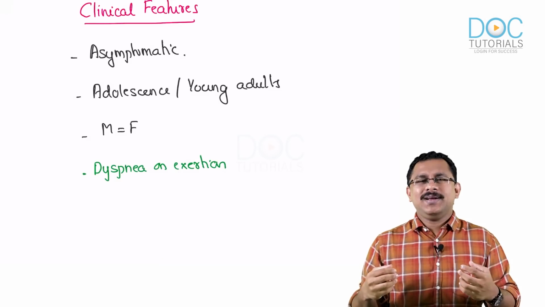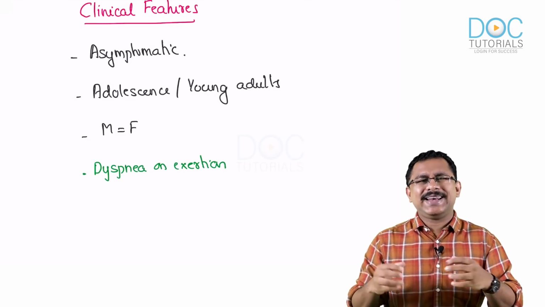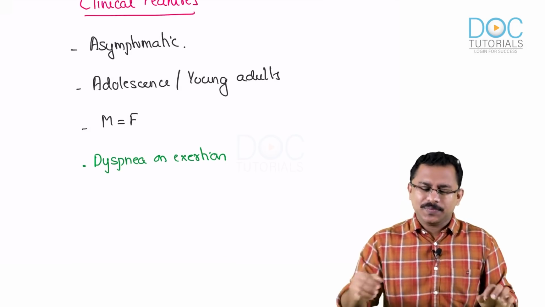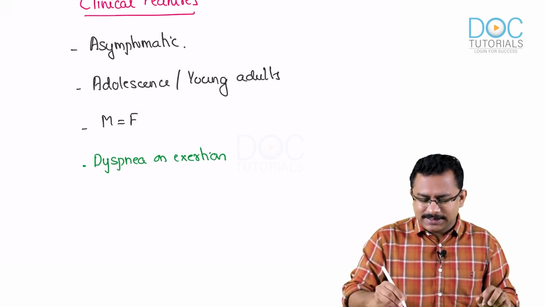So if you have an adolescent male or female, maybe in their 20s, who is not able to be at par with others of the same age group, maybe while playing some sports, whenever they exert a bit, they find themselves incapable of doing that. So you can have dyspnea on exertion, and you can have exercise intolerance.